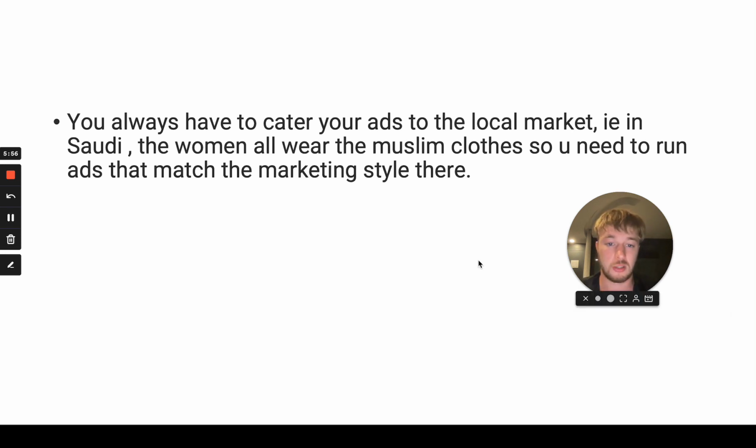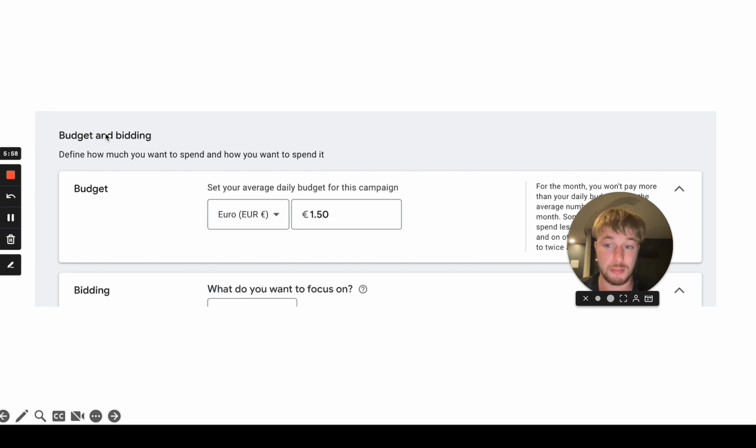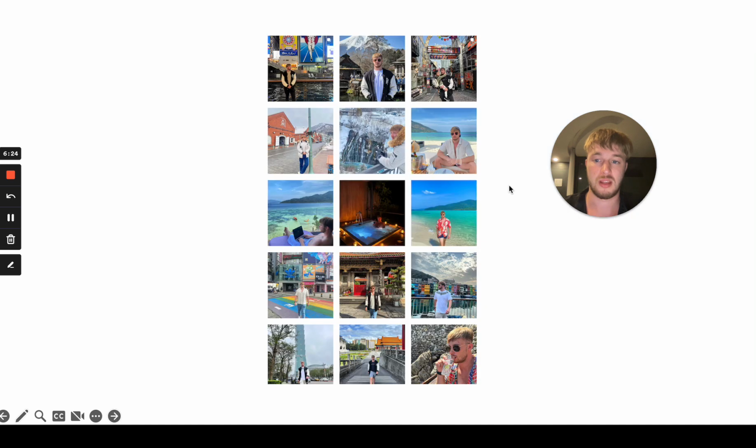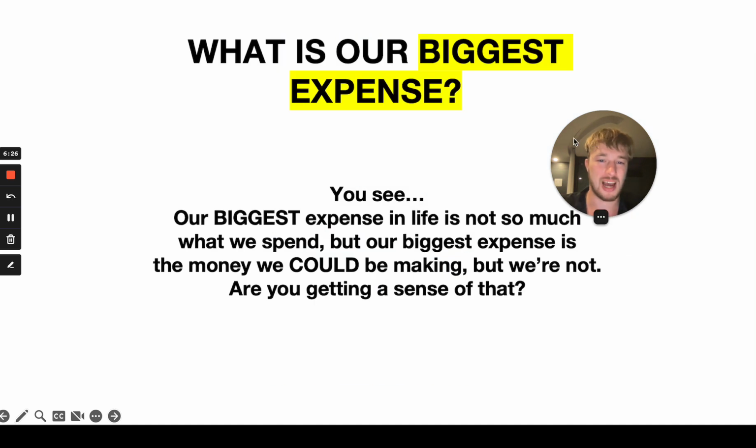Now, another thing is, you see budget and bidding on Google Ads. I would always suggest start with at least €1.50, or let's say $2, $1.50 per click, per campaign, right? Now, daily budget over here, I put €1.5. Actually, it should be €100 or €50 per day, per campaign, but per click is €1.5.